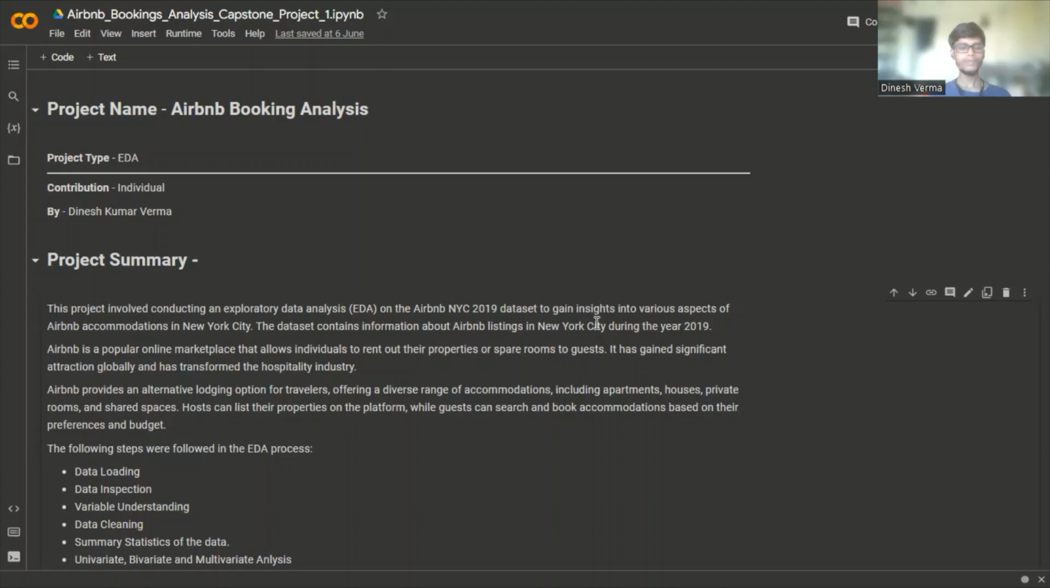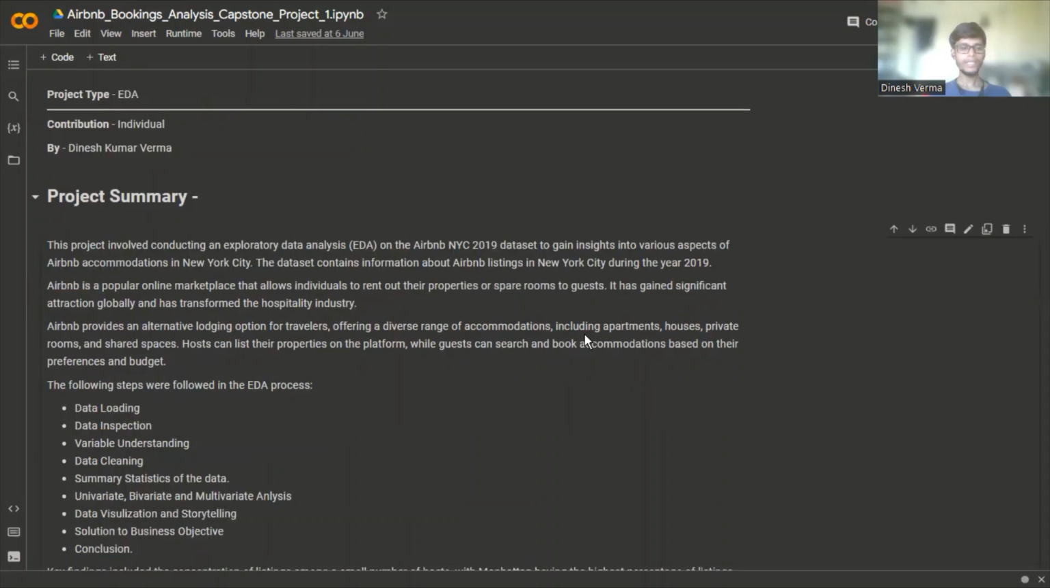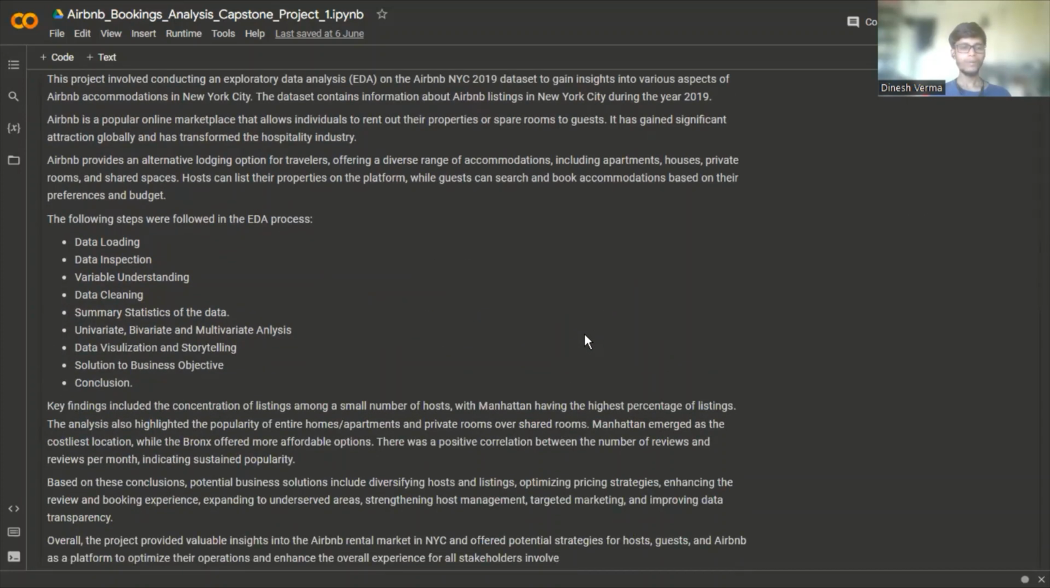preference and budget. The following steps were followed in the EDA process: data loading, data inspection, variable understanding, data cleaning, summary statistics of the data, univariate, bivariate, and multivariate analysis, data visualization and storytelling, solution to business objectives, and finally conclusion.